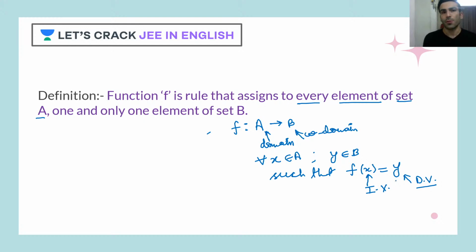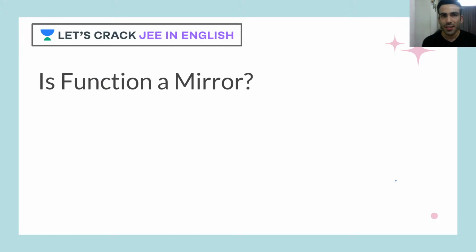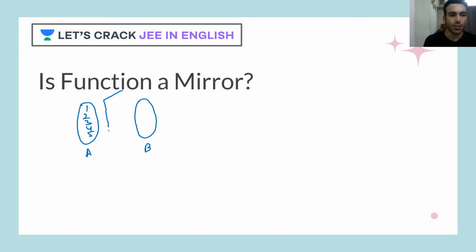Now let me tell you guys one thing. This function can be seen like a mirror. Yes. So what does that mean? So what I meant is, let's say you have got a set A. Let's say 1, 2, 3, 4, 5. These are the elements in set A, and there is another set B. Now just tell me one thing. When I put a mirror in front of this set A, every element is standing exactly opposite to the mirror.